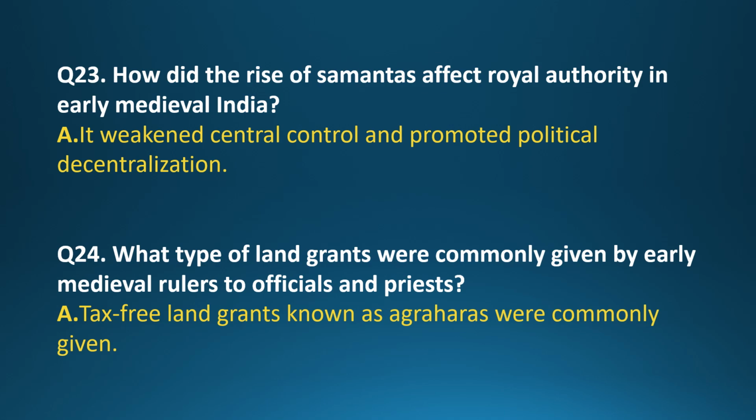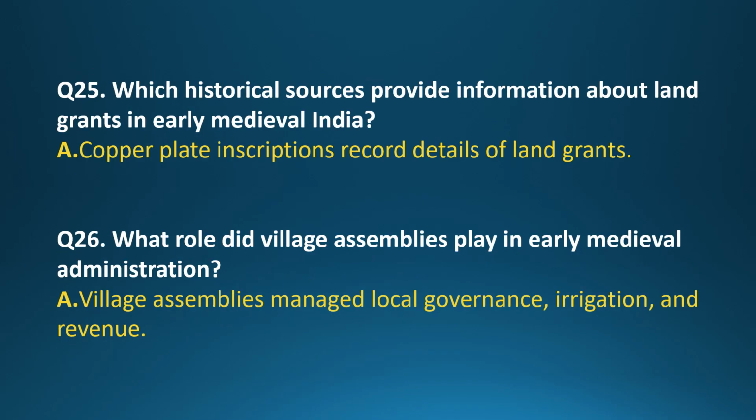Question 24. What type of land grants were commonly given by early medieval rulers to officials and priests? Answer. Tax-free land grants known as agraharas were commonly given. Question 25. Which historical sources provide information about land grants in early medieval India? Answer. Copper plate inscriptions record details of land grants.